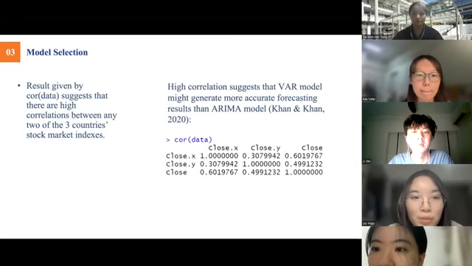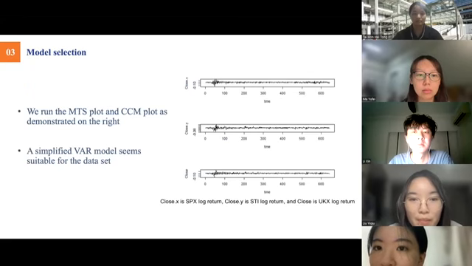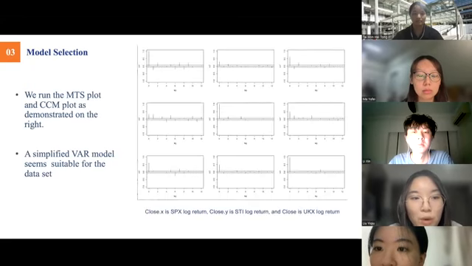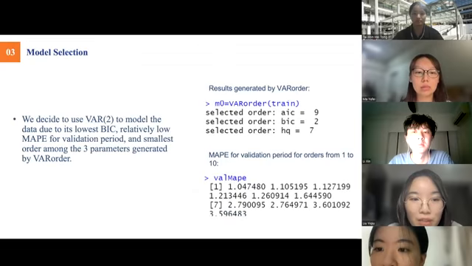We consider the VAR model because we find that these time series are highly correlated, and based on Ken and Ken's paper, the VAR model will likely generate greater performance than ARIMA. We then plot MTS and CCM. The graph suggests that there are serial order correlations, so a simplified VAR model seems suitable for the dataset. After we have run VAR order and calculated MAPE, we decide to use VAR(2) due to its lowest BIC, relatively low MAPE for the validation period, and smallest order among 3 orders.